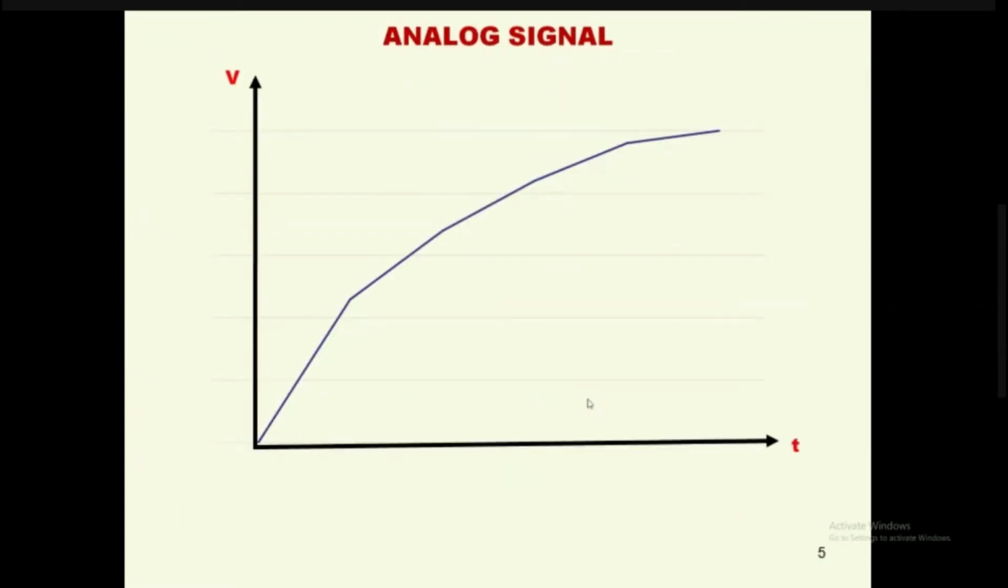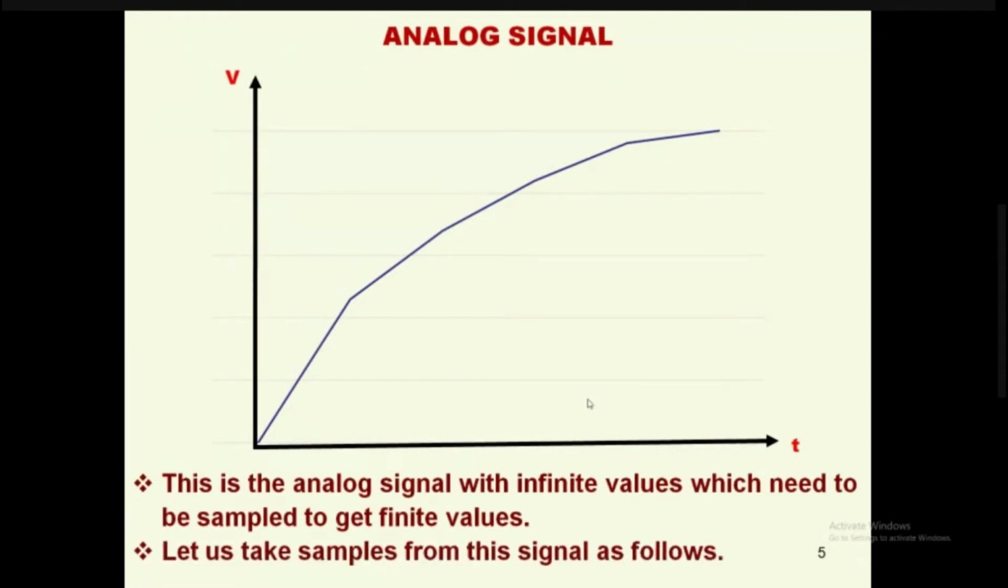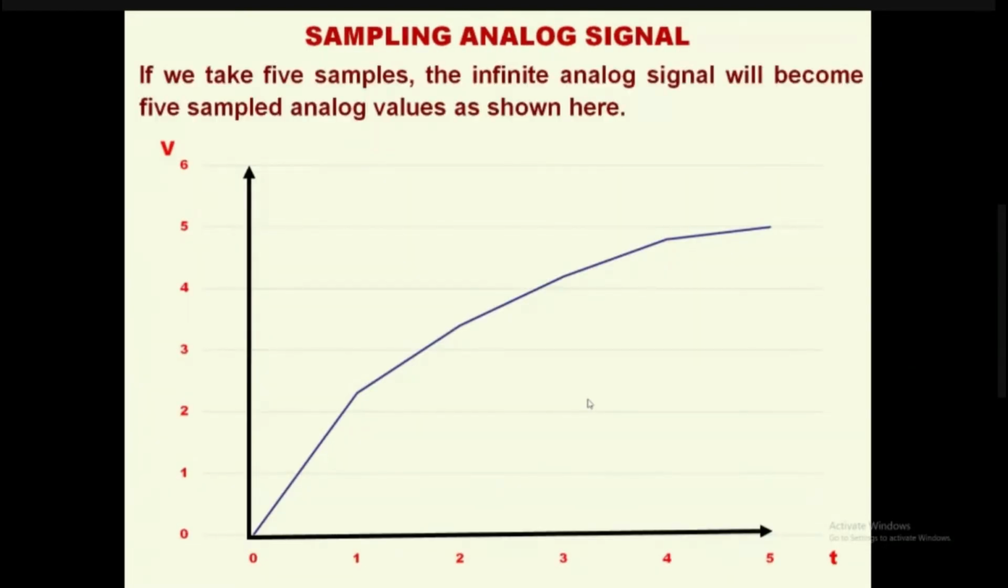Let us say this is the analog signal for our example, which has infinite values and which we need to sample to get finite values. Let us take the samples from this analog signal. If we take 5 samples in the infinite analog signal, it will become finite sampled analog values as shown here. The x-axis is time and the y-axis is voltage.